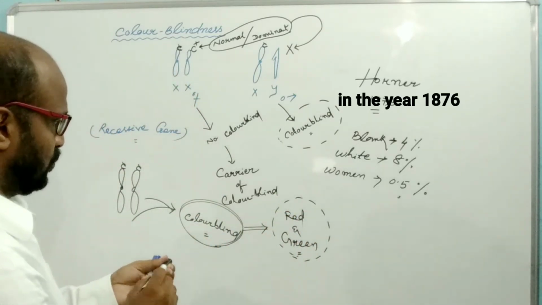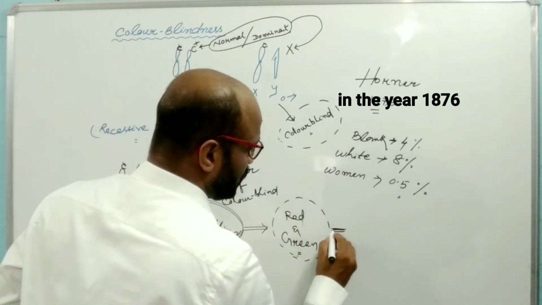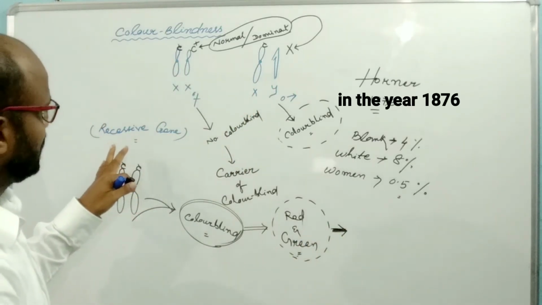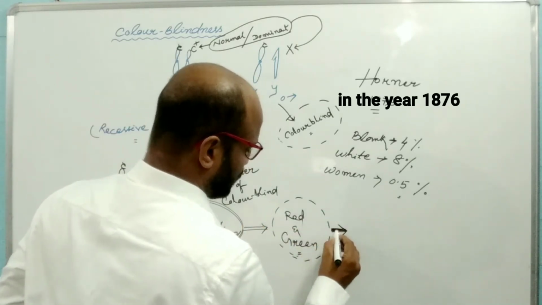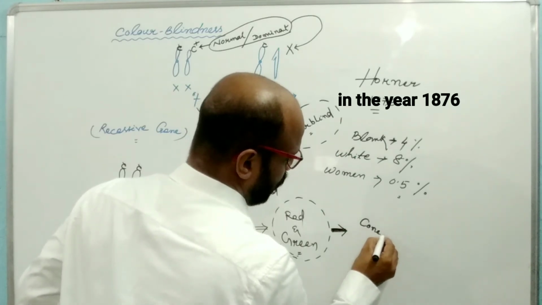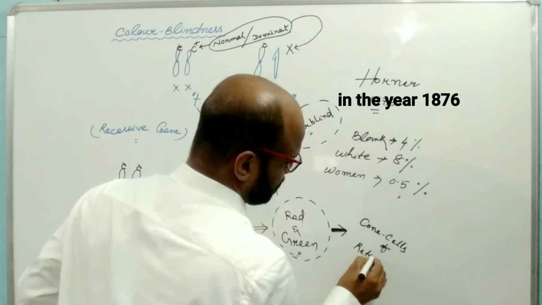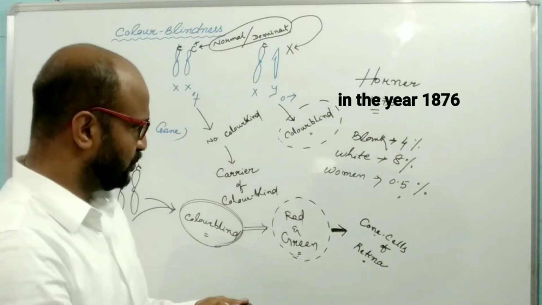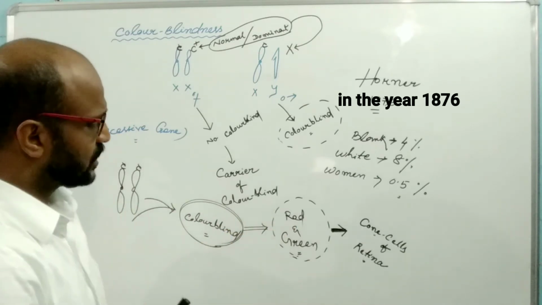How does it occur? For distinguishing red and green color, we have some genes, and such genes are present on the X chromosome, and they are linked or associated with the formation of cone cells of the retina. So cone cells of the retina are responsible for distinguishing red from green or green from red. This is color blindness.